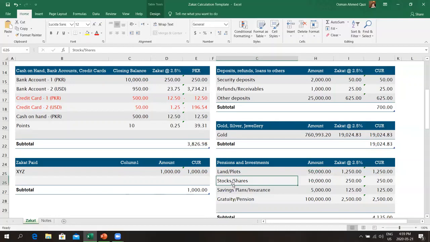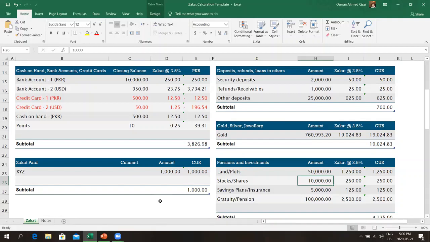Okay, let's move on. Stocks and shares. Again, on shares and stocks, zakat is due. The easier way to do it is to take the market value of the stocks you have right now and take out 2.5%. There is another way, if you only invested in one company and you are able to access the company's annual report and assess it, you can basically deduct their fixed assets.